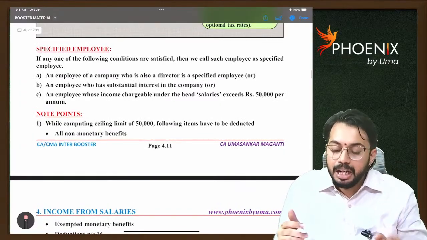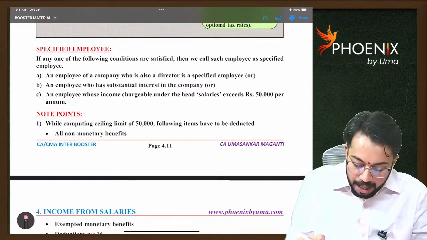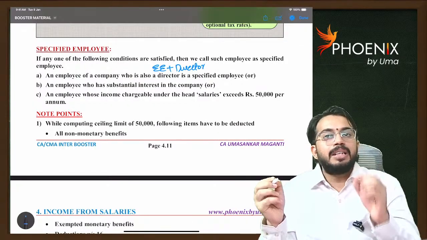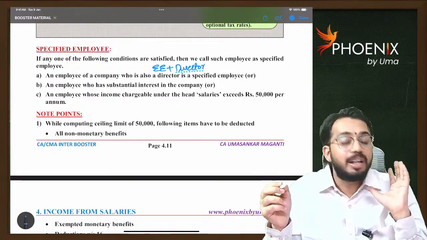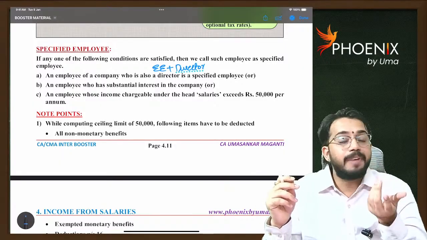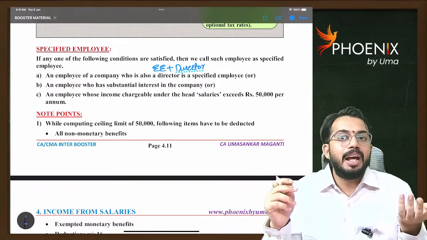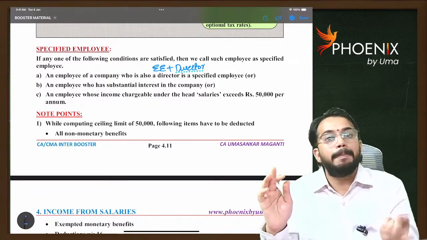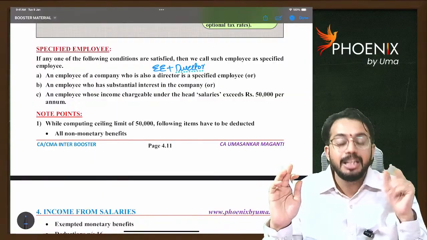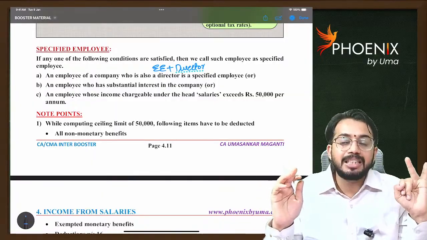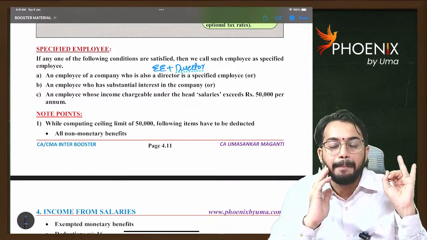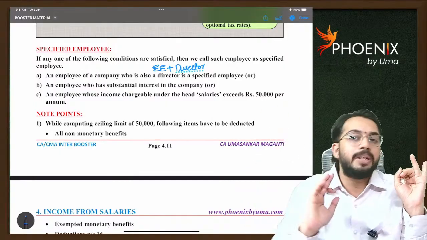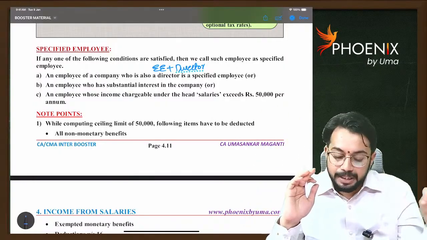The first condition is that he should be employee-cum-director. If a person is an employee as well as a director in the company, then he will be considered a specified employee. The director can be full-time or part-time, executive or non-executive, any type of director. Or the second case, he should have substantial interest in the company. That means he should have beneficial ownership of greater than or equal to 20% in the company, then he will be treated as a specified employee.